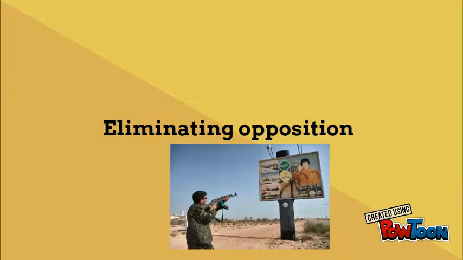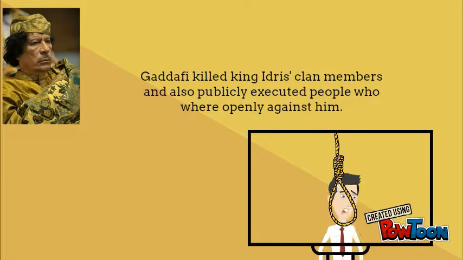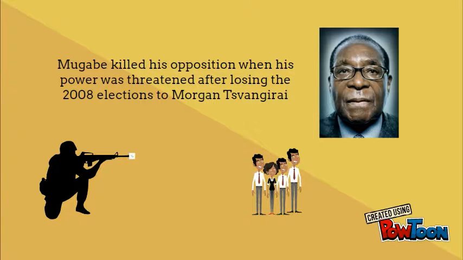Next up, we'll be comparing how both dictators eliminated their opposition. Gaddafi killed King Idris' clan members and also publicly executed people who were openly against him. Whereas Mugabe killed his opposition when his power was threatened after losing the 2008 election to Morgan Tsvangirai.